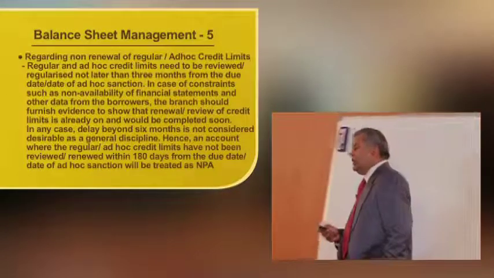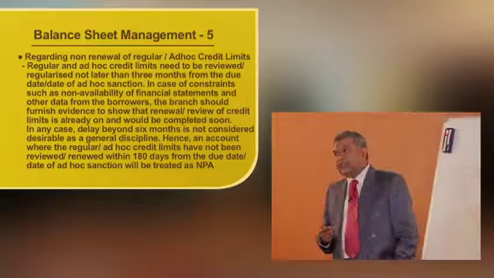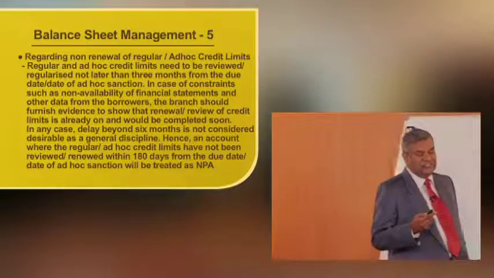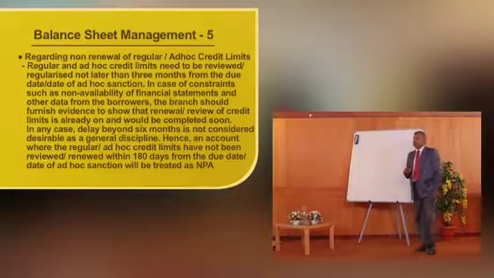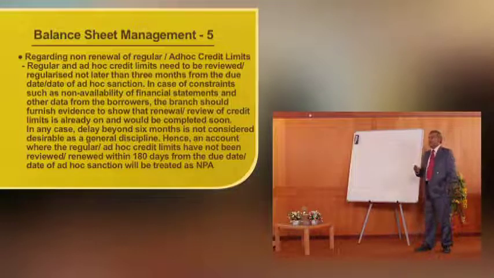Now we have seen how an account becomes NPA, temporary deficiency, based on the drawing power fix which is irregular. Now let us move on to non-renewal of credit limits.